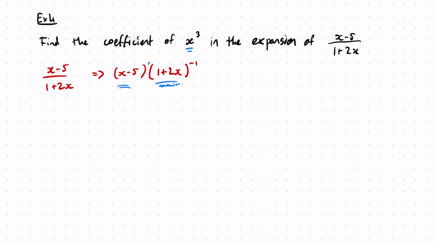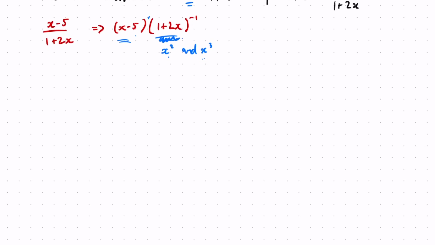Okay, so that will be, in this expansion, the x squared and the x cubed, because when I multiply this expansion by x, x squared times x will give me an x cubed term. And when I multiply this expansion by minus 5, the x cubed term will give me an x cubed term. So I know I don't need to go past x cubed in this expansion. So let's have a look at what this will look like.